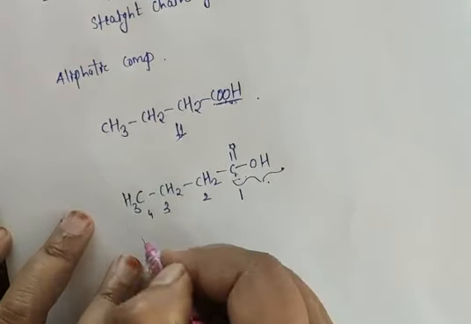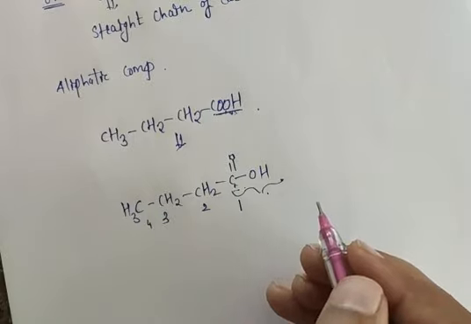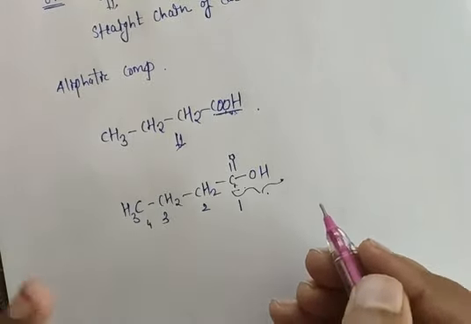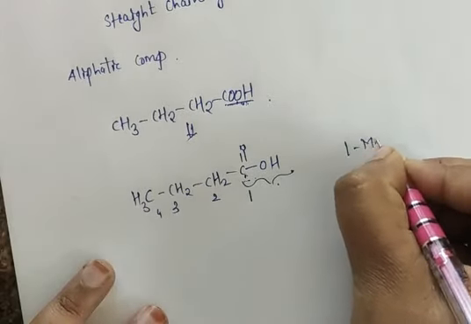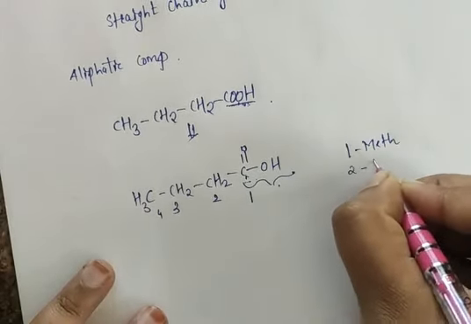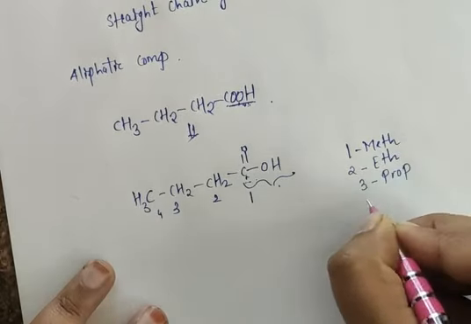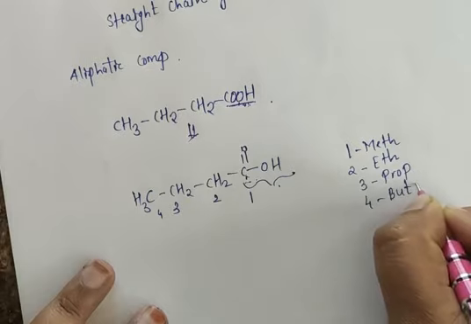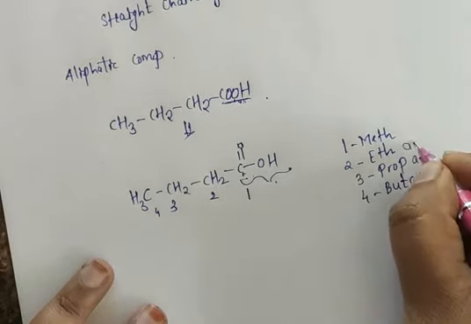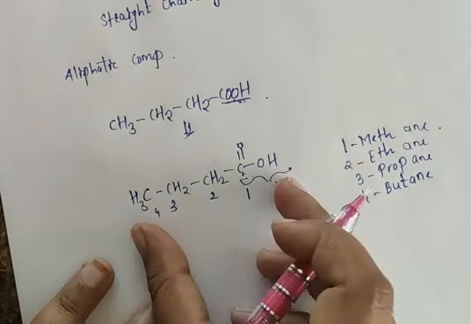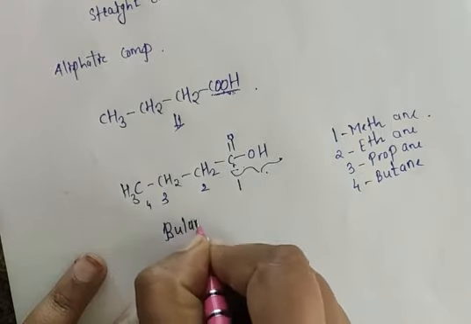Here in this chain we have a total of 4 carbons. For the root word, for 1 carbon we use meth, for 2 carbons eth, for 3 prop, and for 4 but. And you have to use the suffix ane, as in butane. Now these are saturated, we have carbon-carbon single bonds, so I write butane.